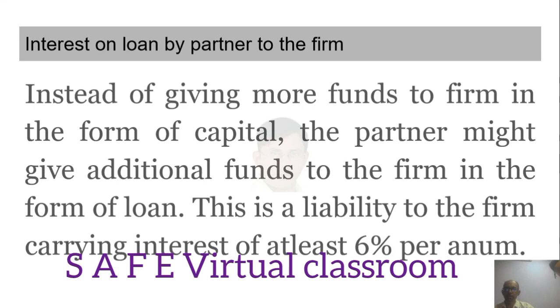If it is agreed, then according to that, the firm has to pay interest on loan to the partner. Whether there is profit or loss, the firm has to pay the interest on loan to the partner. This is a liability to the firm carrying interest of at least 6%. Even if there is no clause about payment of interest in the agreement, even if there is no partnership agreement, they still have to pay 6% interest. Remember this. This is a very important aspect.